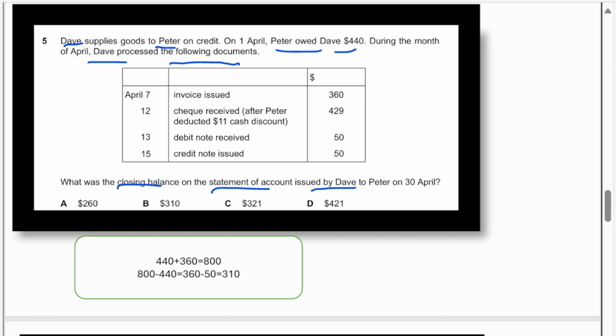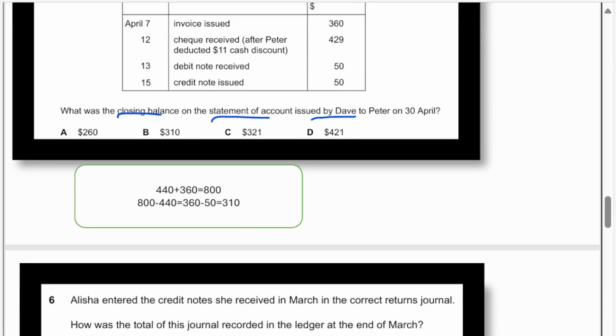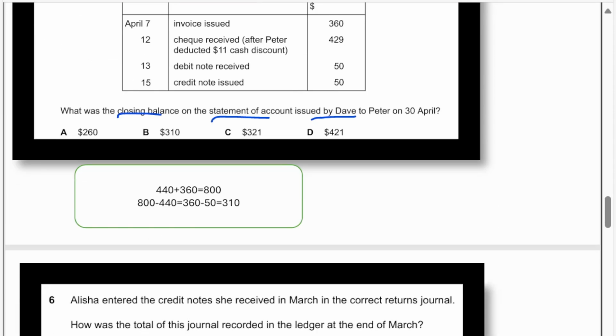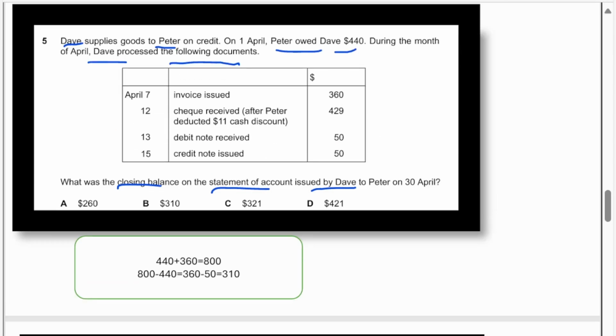That means before he had purchased goods on credit, then he has to pay 440. Then April 7 invoice issued. So invoice issued, the reason is Peter again purchased goods from Dave, 360. So I have made some calculation here. 440 plus 360, so $800 Peter has to pay to Dave.